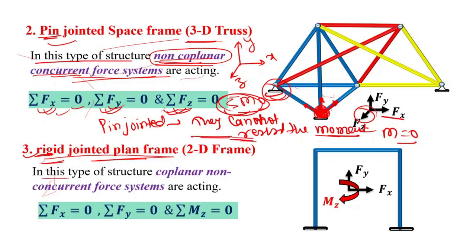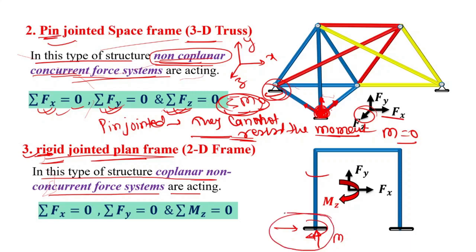So in this type of structure, coplanar non-concurrent force systems are acting. If we consider this 2D frame, what will happen over here is that one vertical reaction, one horizontal reaction, and one moment M will be acting. Here you can see all these forces are acting in a single plane, right? Suppose this is x, this is y, and this is M. These are all acting in a single plane, the xy plane.